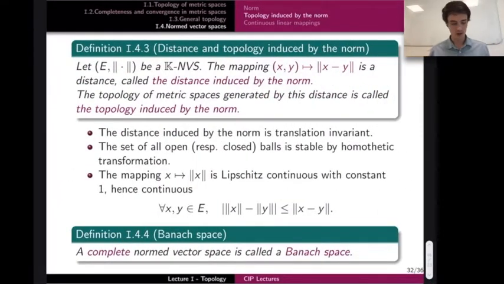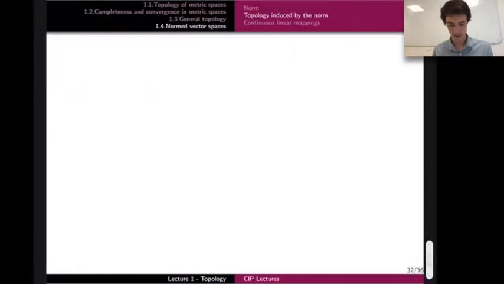Finally, one more important definition: for a normed vector space, you have a distance, the one we discussed here, so you can define Cauchy sequences. You can then assume that all Cauchy sequences converge, and a complete normed vector space is what we call a Banach space. That will be very frequent vocabulary in the following. Perhaps let me give you some examples. First, notice that all normed vector spaces are Hausdorff.